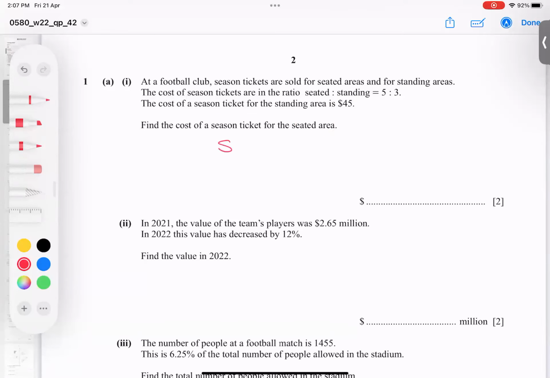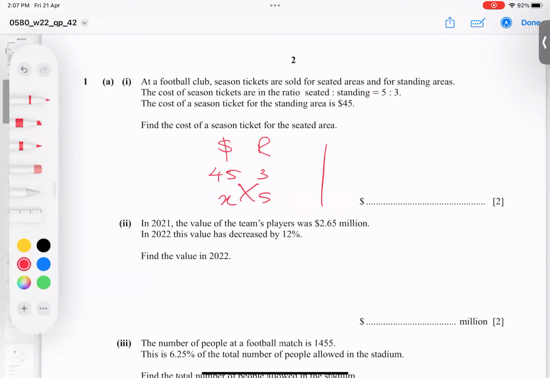So write $ and ratio. And this is standing, so the standing ratio is 3. So put them in front of each other. And I'm looking for the seated ones, which is 5 and is the unknown. So this X and here 5, and simply do cross multiply.